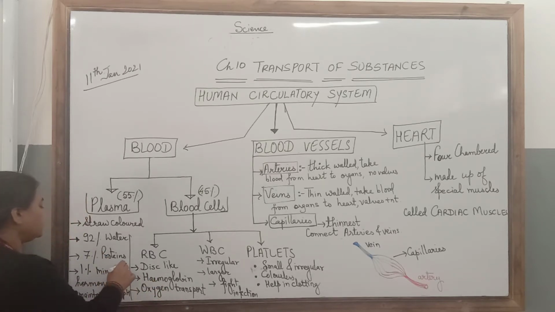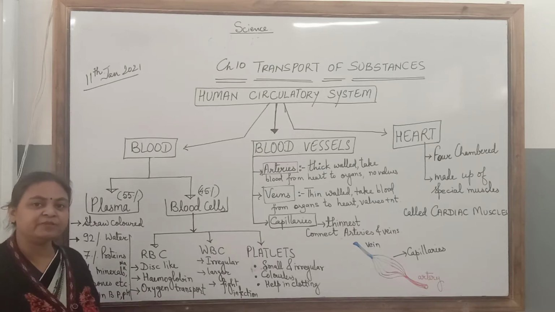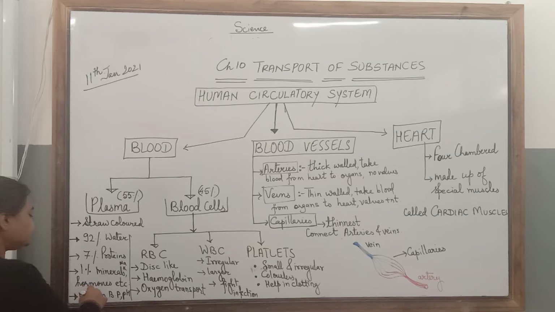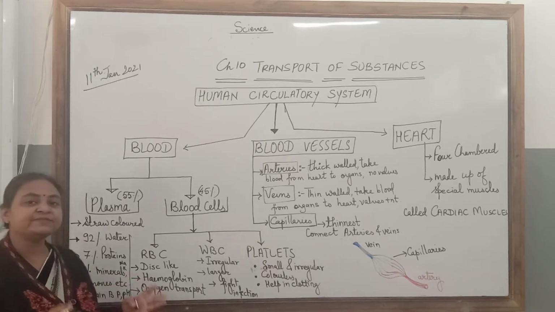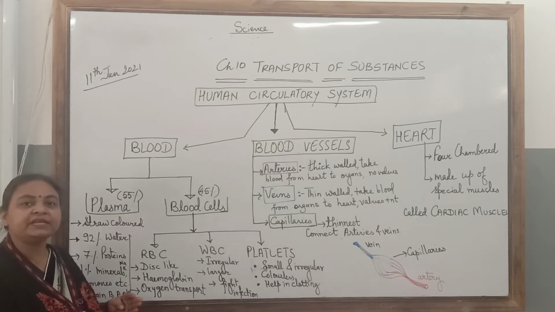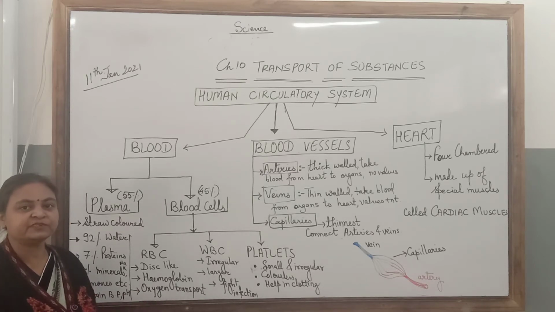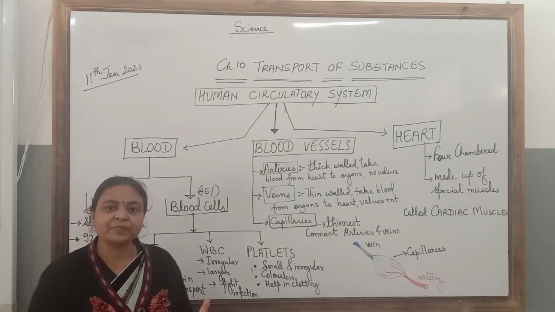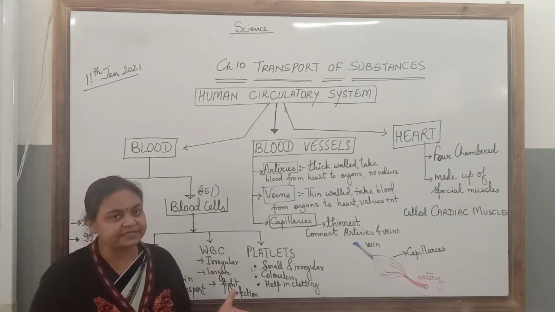Then it contains minerals like sodium and potassium, which are very important for us, hormones, etc. Plasma also helps in maintaining the pH of the blood and maintaining the blood pressure. So children, plasma is a straw colored liquid in which the blood cells are suspended.